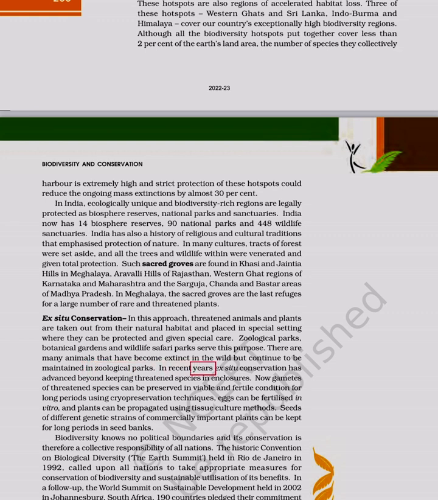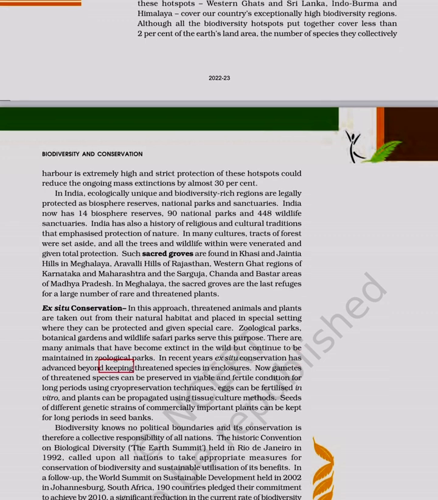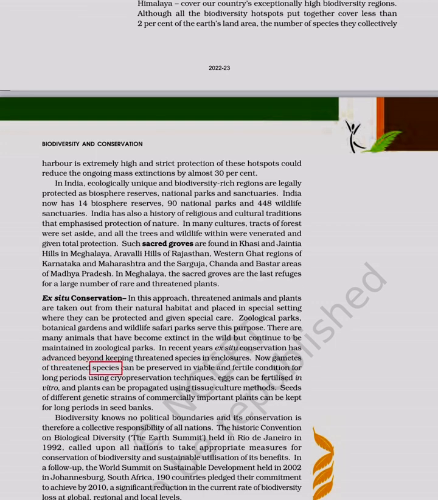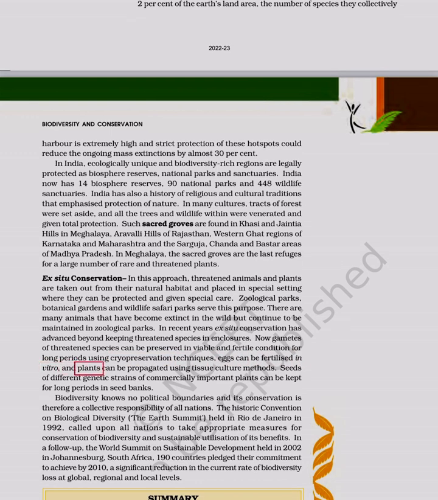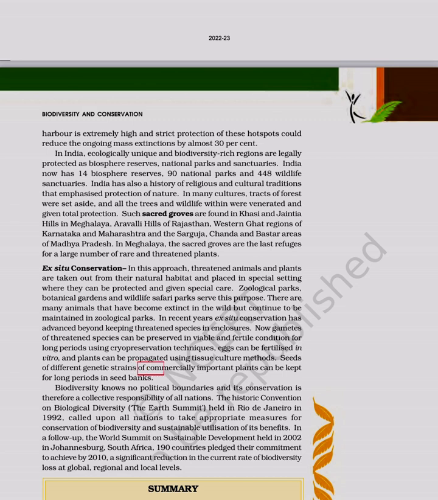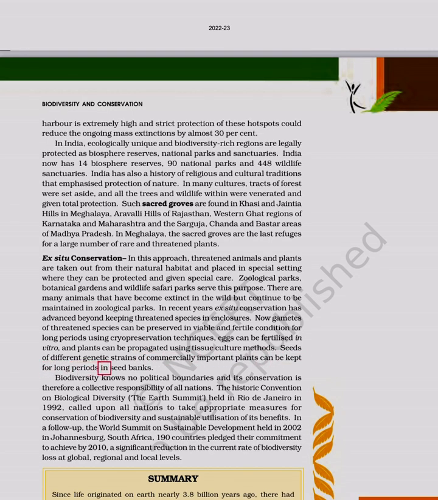In recent years, ex situ conservation has advanced beyond keeping threatened species in enclosures. Now gametes of threatened species can be preserved in viable and fertile condition for long periods using cryopreservation techniques. Eggs can be fertilized in vitro, and plants can be propagated using tissue culture methods. Seeds of different genetic strains of commercially important plants can be kept for long periods in seed banks.